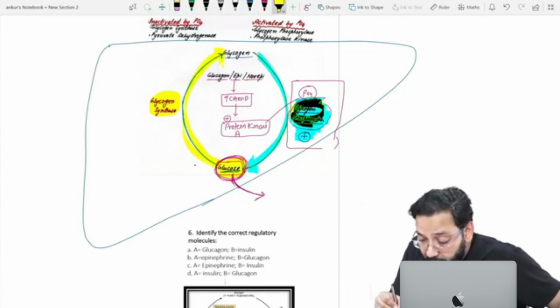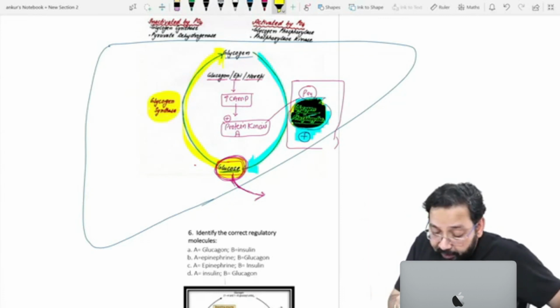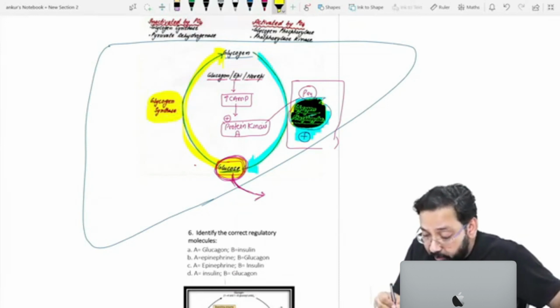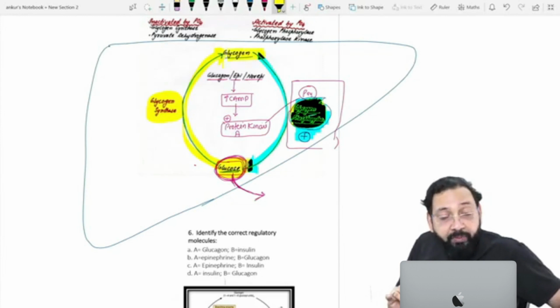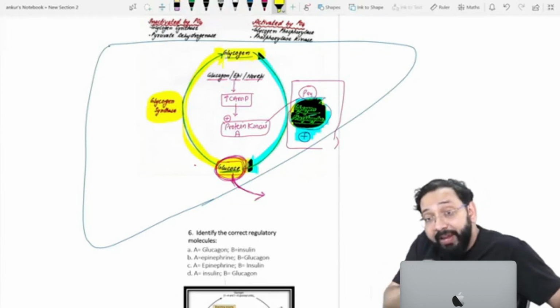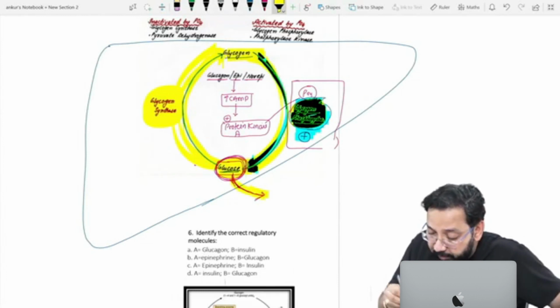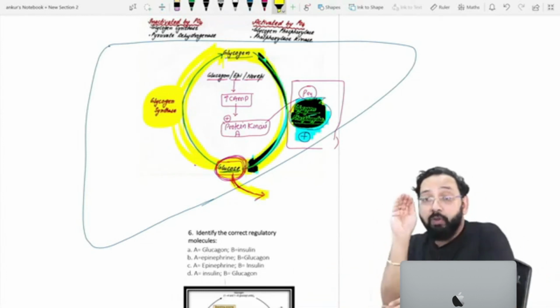Suppose glycogen phosphorylase is activated and glycogen synthase is not inhibited, then what will happen? Glycogen phosphorylase converts glycogen to glucose, and this glucose will be converted back to glycogen by glycogen synthase. It will not come out. It is breaking, it is making, it is breaking, it is making, and the blood will get nothing.